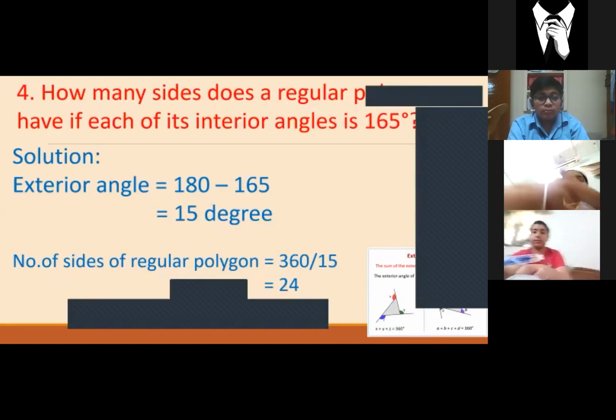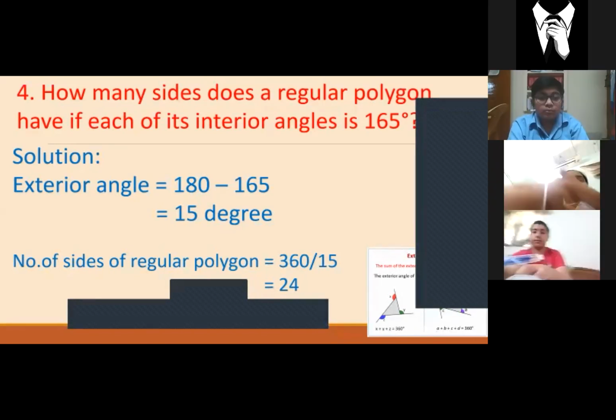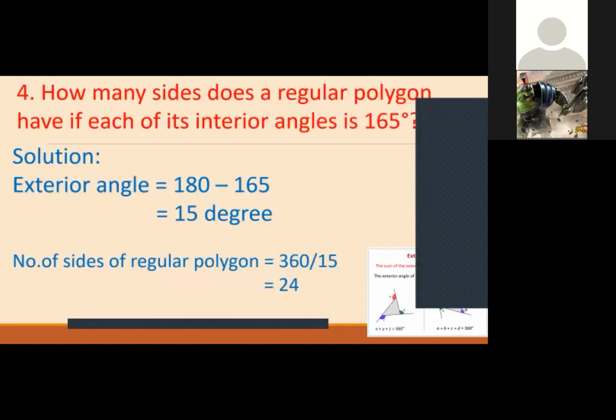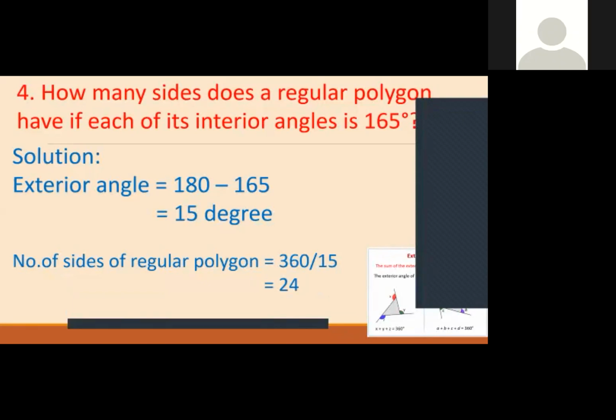Now, Apurva, any query? Apurva, why have you raised the hand? Yes, Apurva, bolo. Ma'am, this exterior angle that you found, we found it from the linear pair. Yes, it was found from the linear pair, but the reason is linear pair. Reason is only linear pair. Now, can I move to the next question?